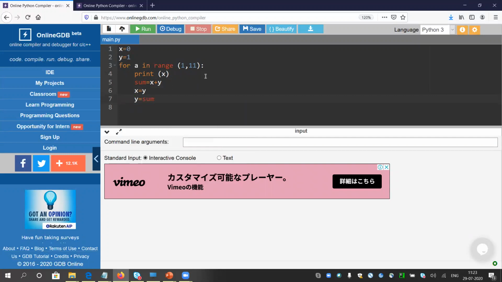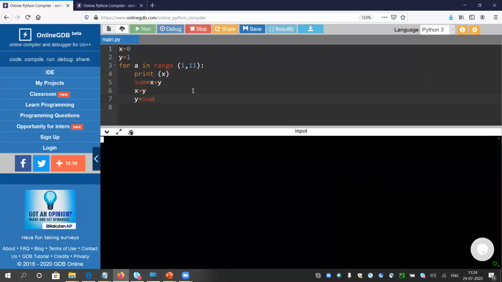That is simple. x will take the value of y, which means x will take 1, and y will take the value of sum, and sum is again 1. So in the next turn, x will be 1 and y will be 1. Let me quickly run the series. Yeah, it is giving the correct answer.